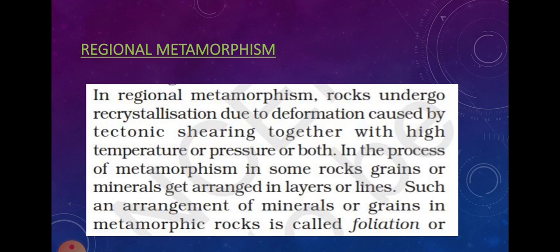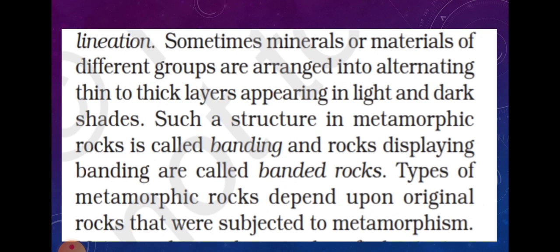This arrangement of minerals or grains in layers or lines is called foliation or lineation. Sometimes minerals of different groups are arranged into alternating thick layers appearing in light and dark shades. Such structure is called banding of the rocks, and rocks displaying banding are called banded rocks.